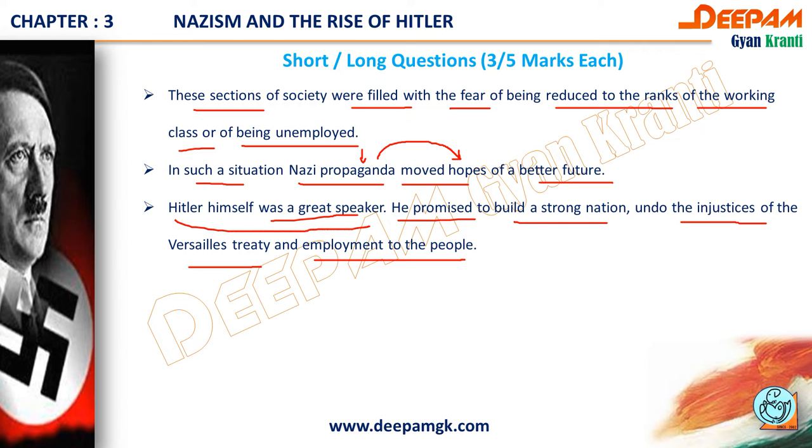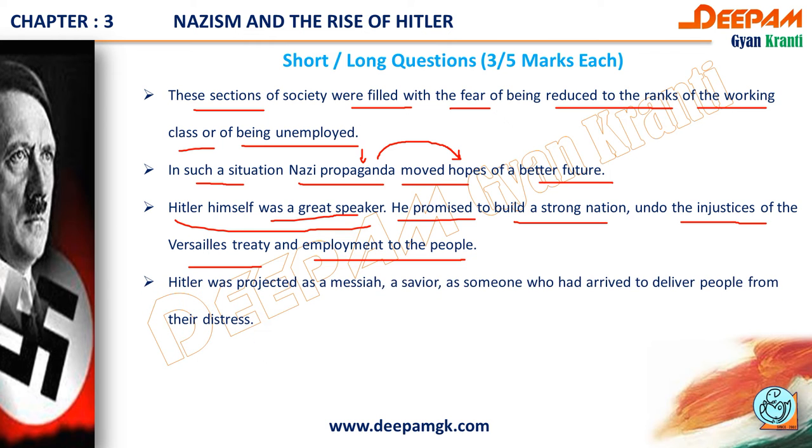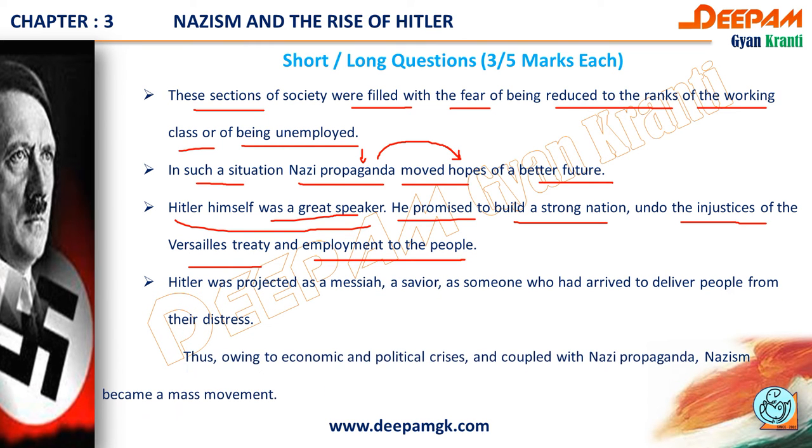Just remember that Hitler himself was a great speaker. The next point is that Hitler was projected as a Messiah. He started to say himself that he is a Messiah, a savior, someone who had arrived to deliver people from their distress.